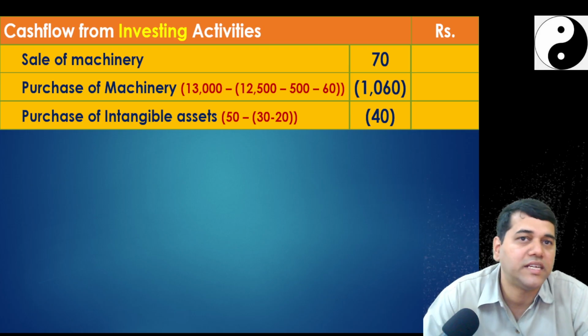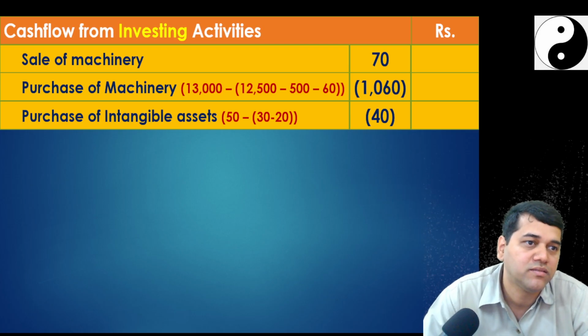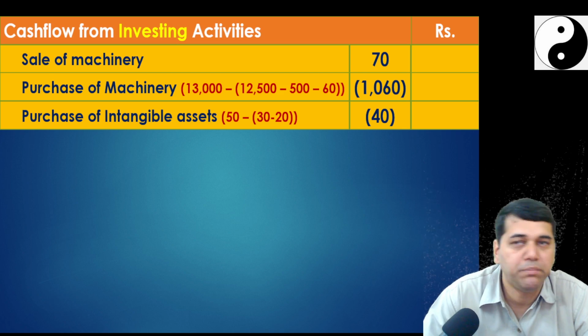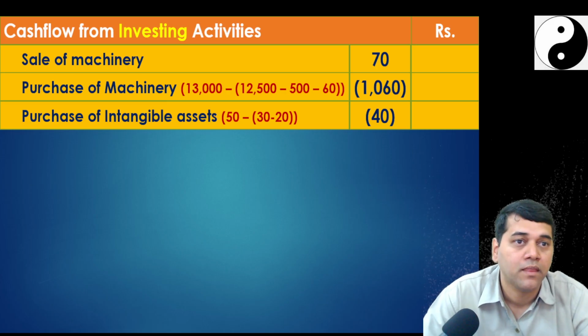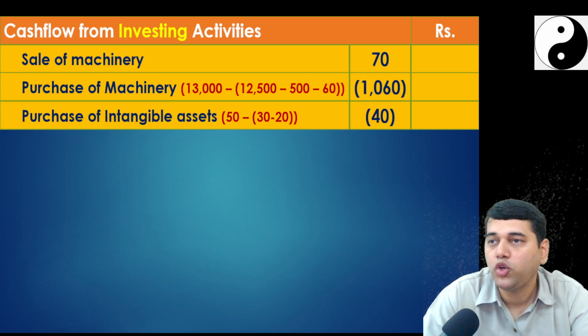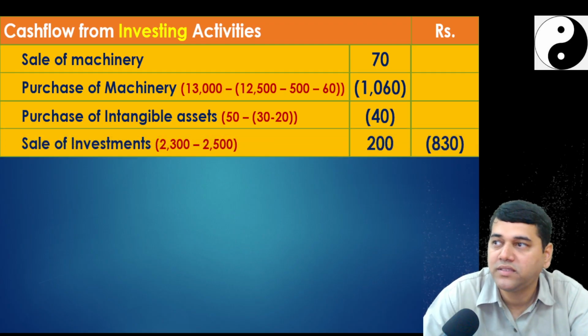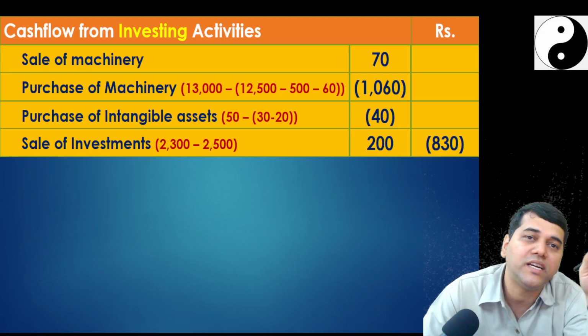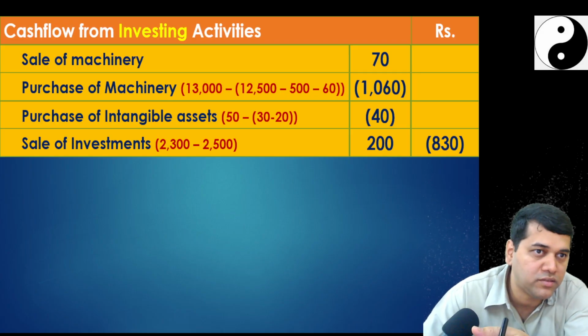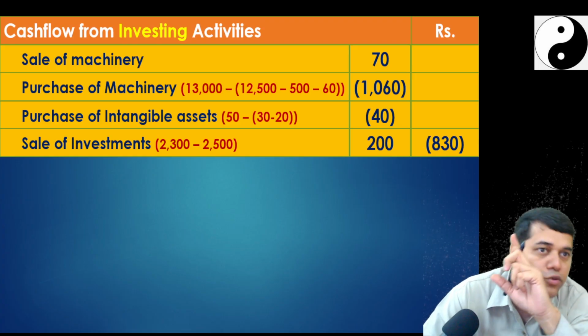Is there any other item which you have not touched in the balance sheet? PP you have touched. Investments which were in the current, 200 is the sale. Now, alternatively, if you said the non-current investment is also part of this, you would have considered it here instead. It's the same thing.